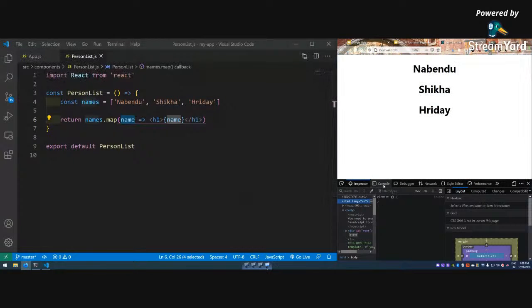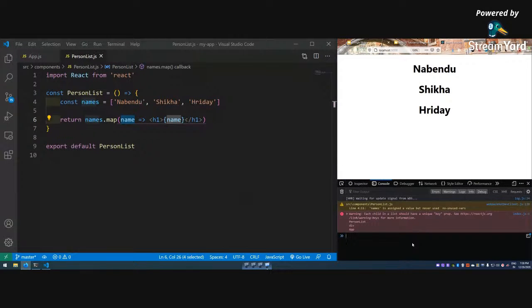Inspect element, I'll go to console. This came earlier, so ignore it. But this error means each child in a list should have a unique key prop. This is a warning, but a red warning, and red warnings are a bigger warning. Nothing will happen, but it hampers the performance actually. React internally wants, whenever we have an array, each item should be unique, so you have to give some key here.